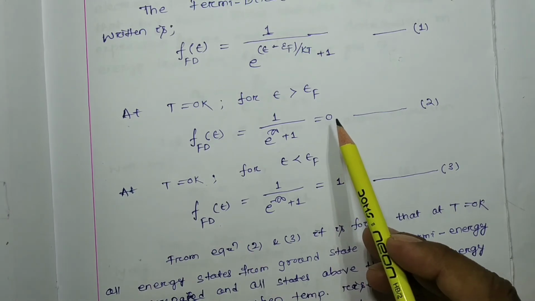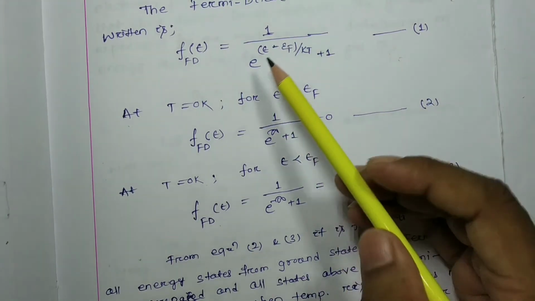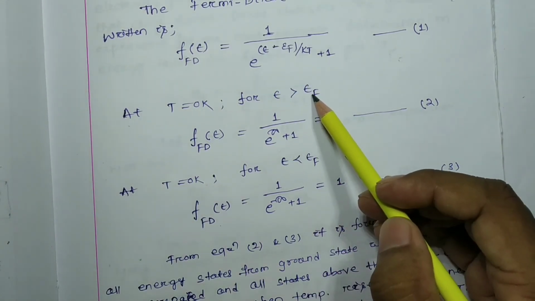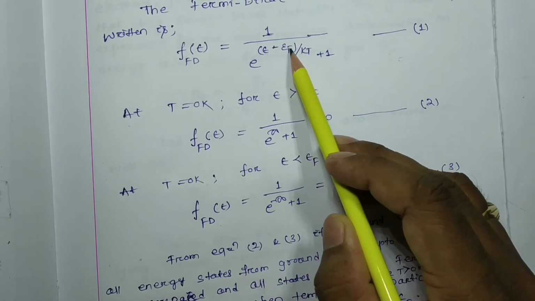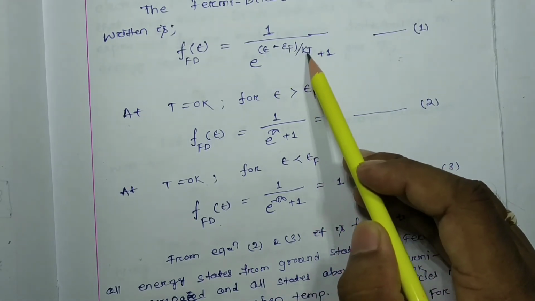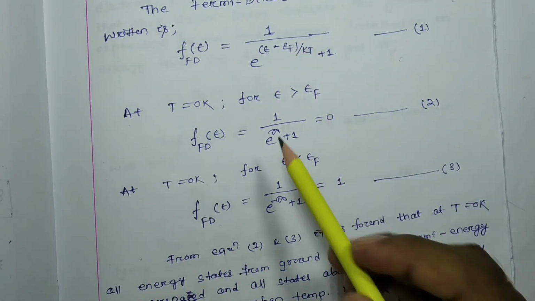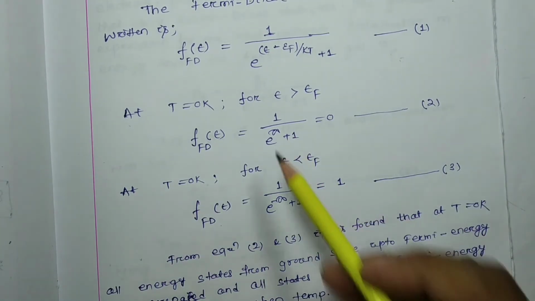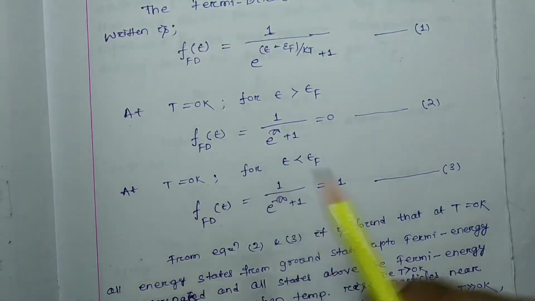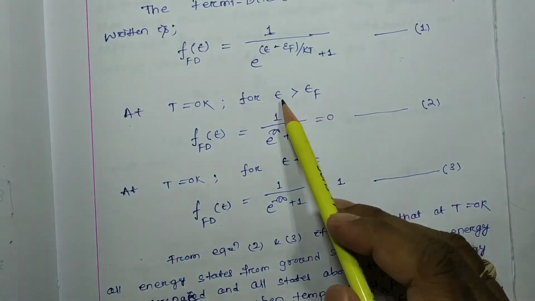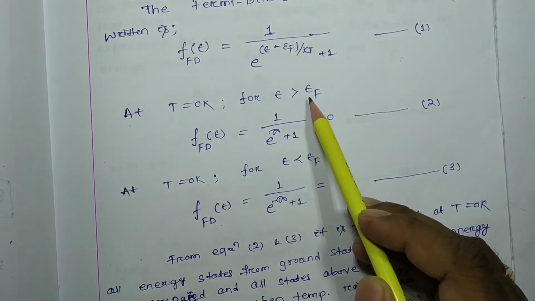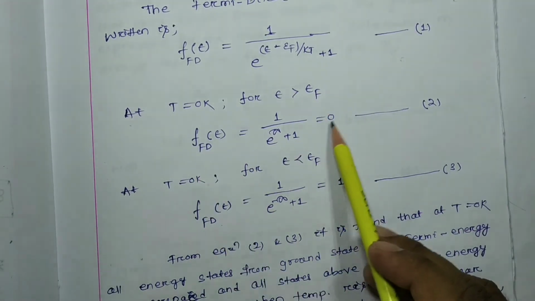Here epsilon is greater than epsilon F, so epsilon minus epsilon F will be a positive value. Here we put T as 0, then a positive value by 0 will be infinite. So e to the power infinite plus 1, the denominator will be infinite, so 1 by infinite will be 0. So at absolute zero, for energy levels greater than the Fermi energy level, the Fermi-Dirac distribution function will be 0.